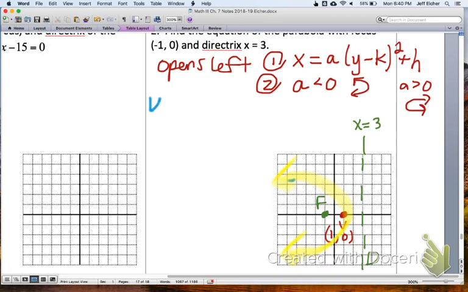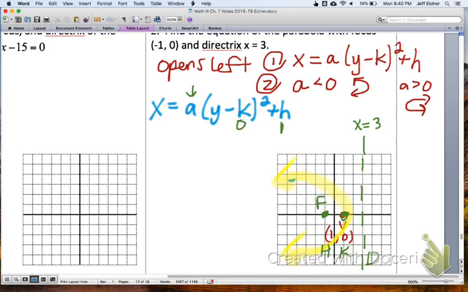We have our general equation, x equals a(y minus k) squared plus h. And we have our vertex coordinate, which is (1, 0). So we're going to put a 1 here. Well, let's see, 1 is h, 0 is k. So 1 here and a 0 here. All we need now is this a value.